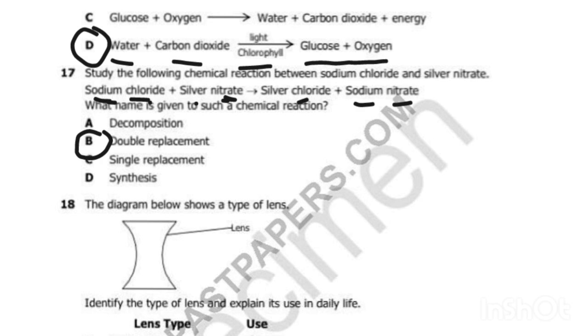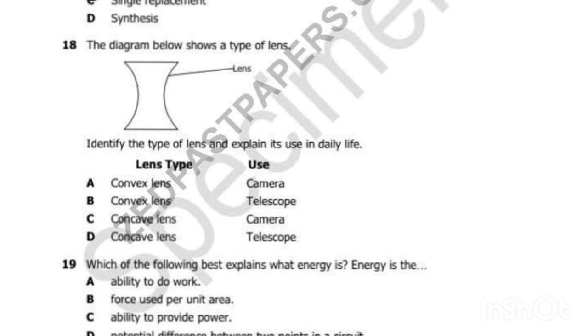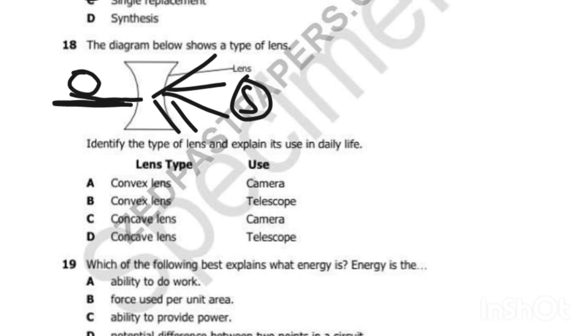We go to question 18. The diagram below shows a type of lens. What can be this type of lens? This is a concave. What do you know about the concave? Concave, it splits light, it scatters light, meaning the image here is very small, the image here becomes big.